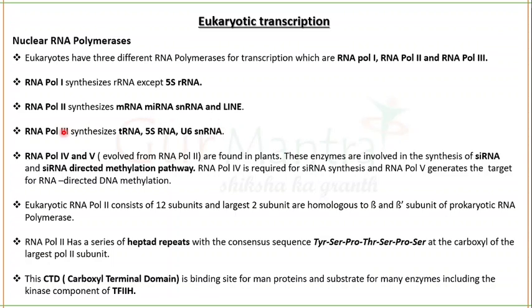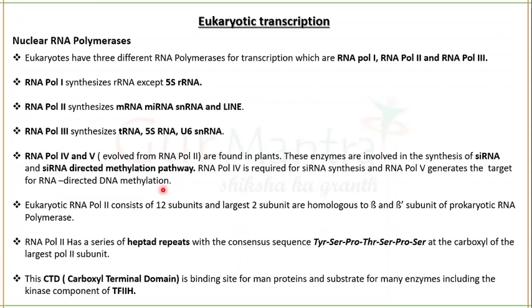We also have RNA polymerase 4 and 5 in plants. And these have evolved. It is thought that RNA polymerase 4 and 5 have evolved from RNA polymerase 2. These are involved in the synthesis of small interfering RNA and the small interfering RNA directed methylation pathway. RNA polymerase 4 will be synthesizing small interfering RNA while RNA polymerase 5 will generate a target for the RNA directed DNA methylation.